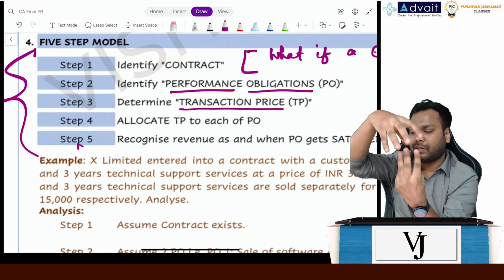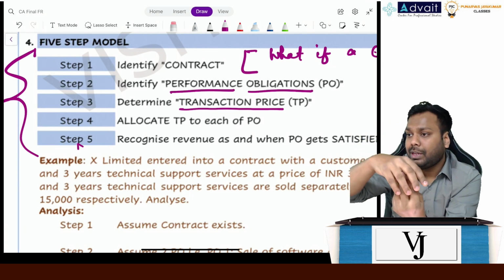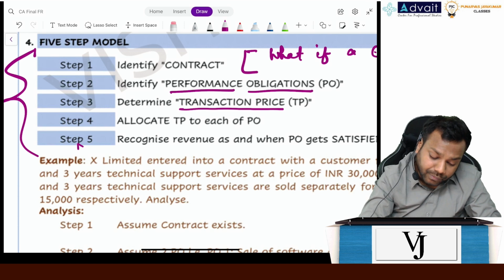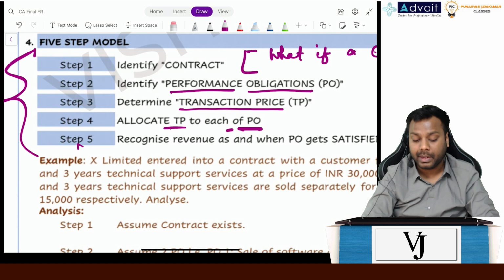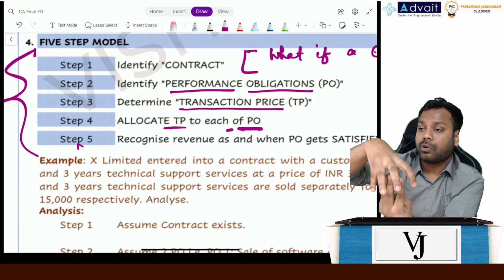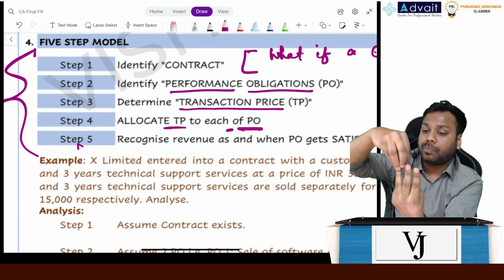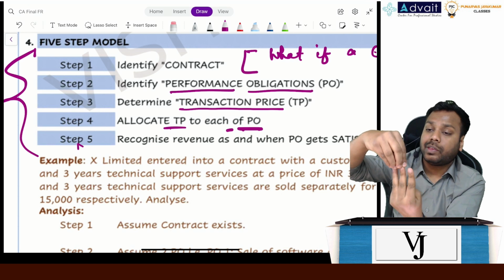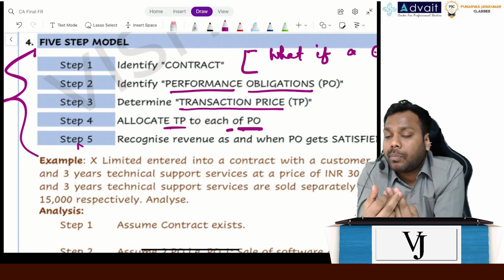Identify the transaction price, meaning the price for the overall performance obligations, not specifically for 1, 2 and 3, but overall what the price is. This is called the contract price. Now step 4 says allocate the transaction price to each of the performance obligations. In step number 3 we identified the transaction price for all the performance obligations as a whole. But now I have to break this transaction price into specific performance obligations, and this is called the allocation of transaction price to each of the performance obligations.